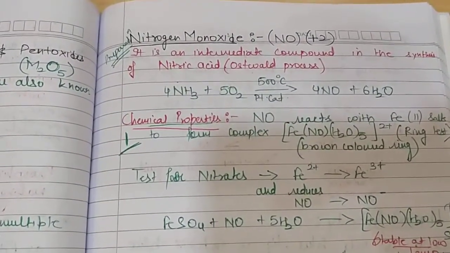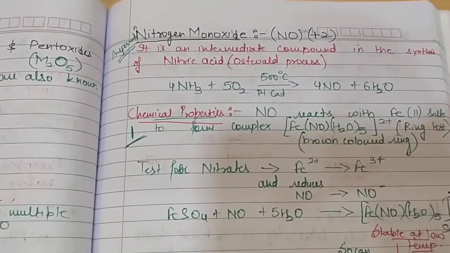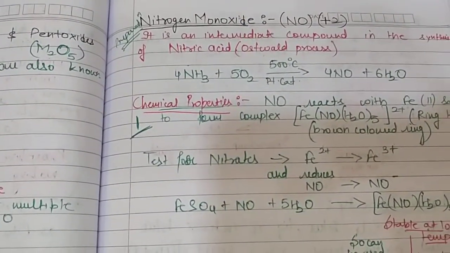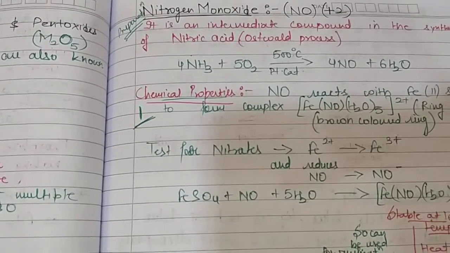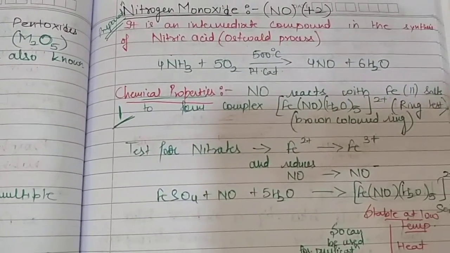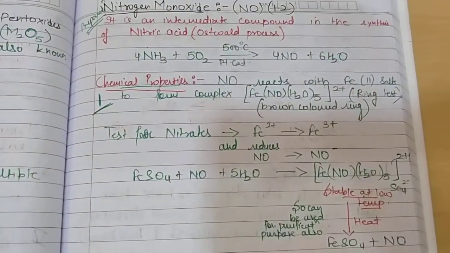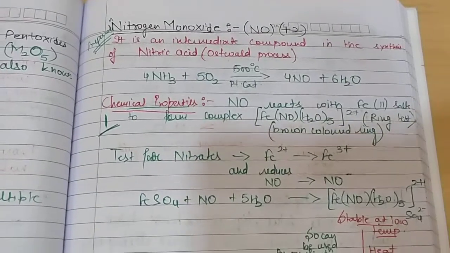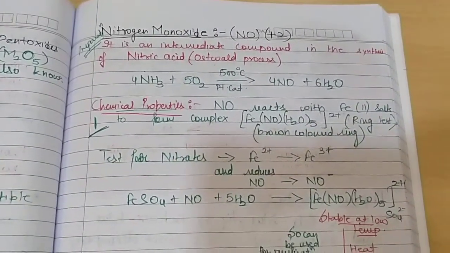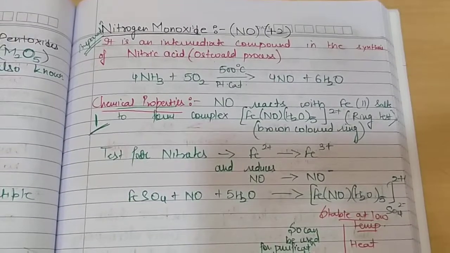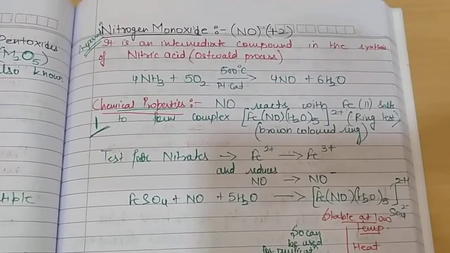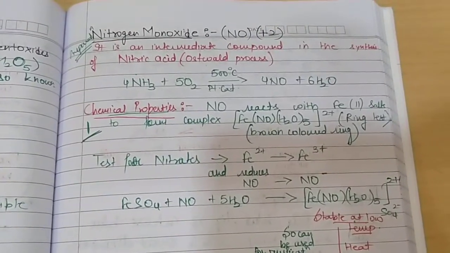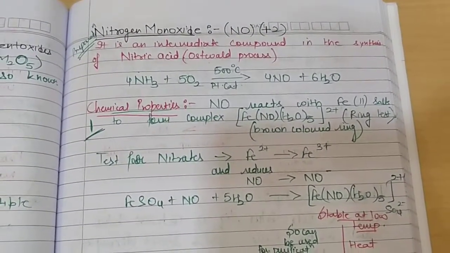Coming to the chemical properties of nitrogen monoxide, it reacts with iron 2, oxidizes it to iron 3, and itself gets reduced to NO negative, which is the basis of the brown colored ring formed during the testing of nitrates in mixture analysis, which we did in the organic compound analysis of second year syllabus, where you will be doing the brown ring test for compounds containing nitrates.